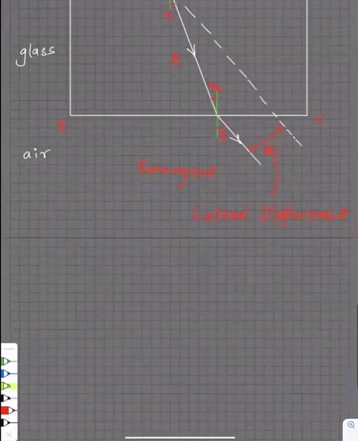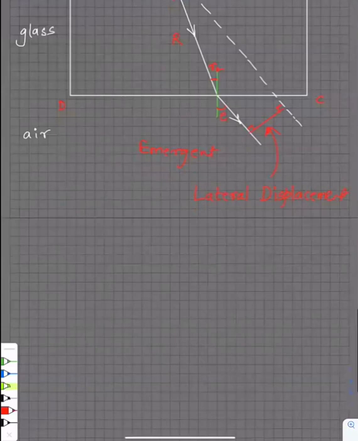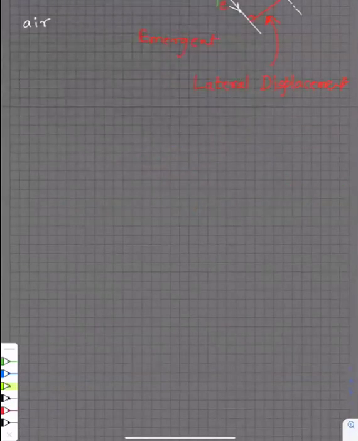Okay guys, the next one now we are doing. This was a light ray passing through a what?